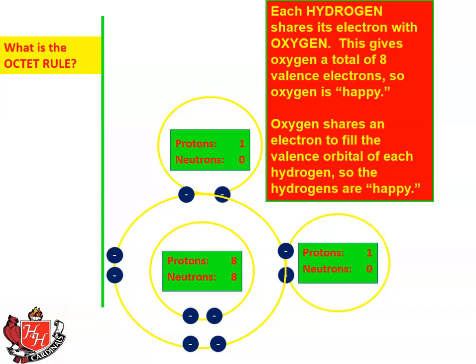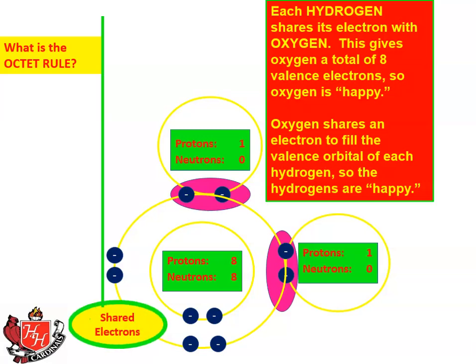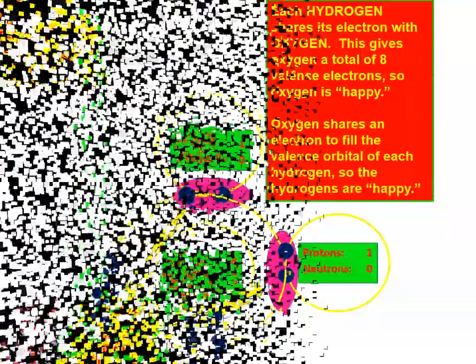That's okay. You're double counting them, but that's okay. So that is what's meant by covalent bonds sharing electrons. So there are the shared electrons right there. And that's the covalent bonding of a water molecule.